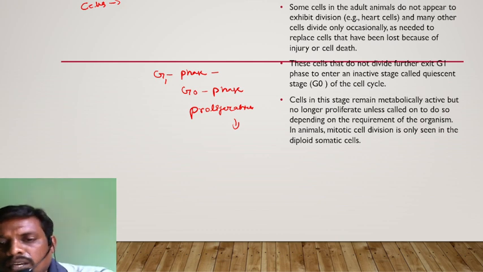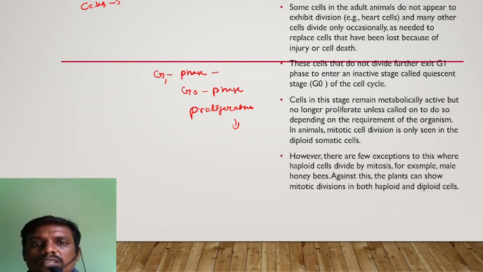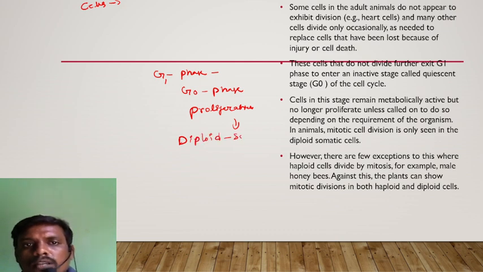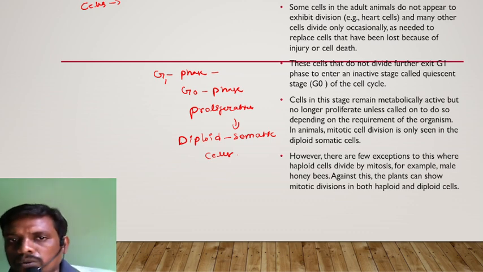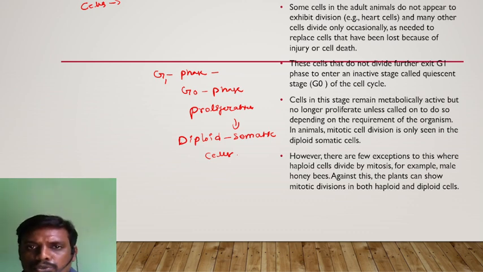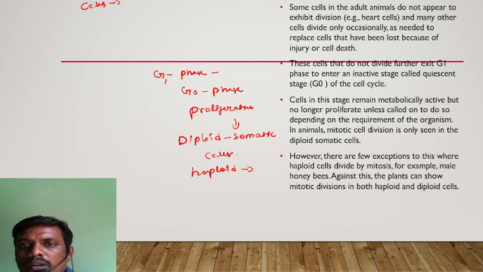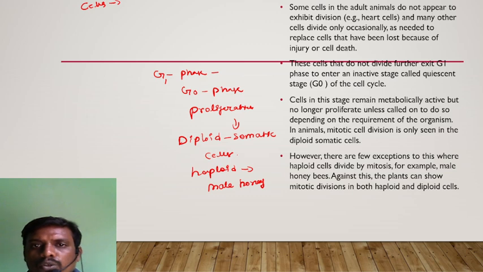In animal cells, mitotic cell division is only seen in the diploid somatic cells. What are diploid somatic cells? Let us take the brain cells. They are diploid somatic cells, as are muscle cells and bone cells. However, there are a few exceptions to this. Haploid cells, for example the male honeybee, divide by mitosis.